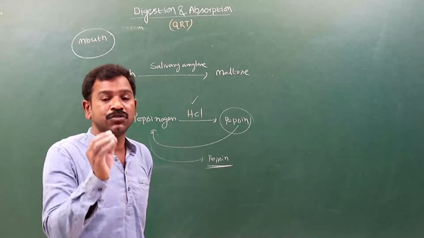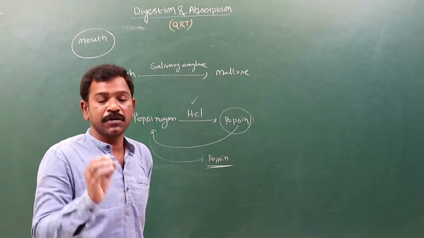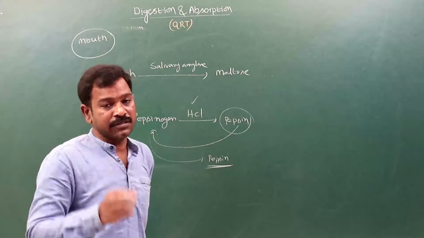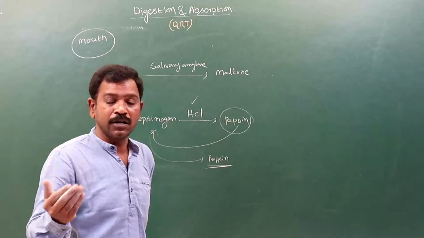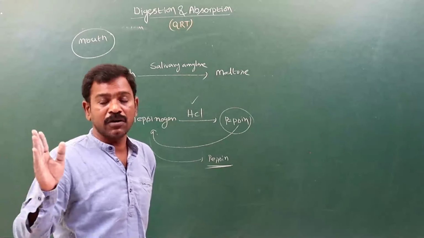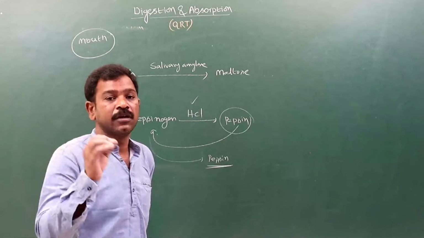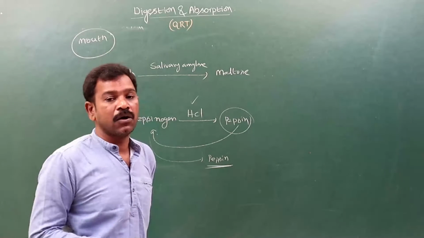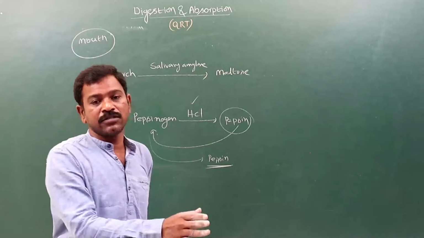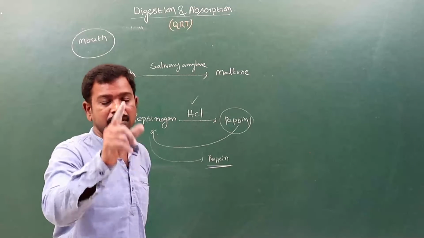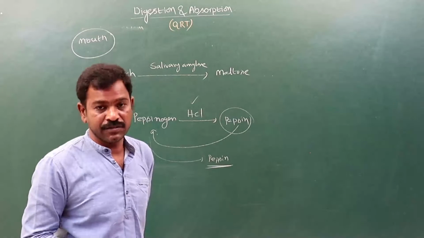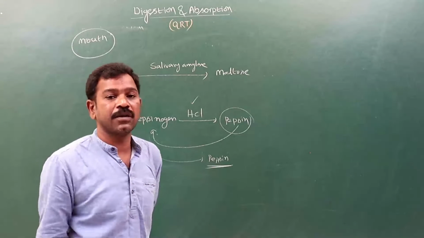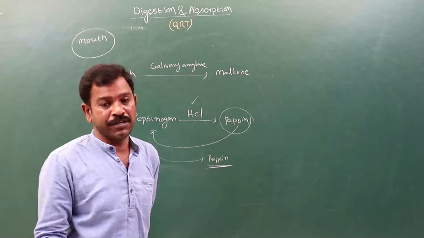Immediate energy-giving sources are the carbohydrates, because they are oxidized immediately when compared with proteins and lipids. Lastly, the lipids are oxidized. Lipids take more time for oxidation. First, which is oxidized among these three? Nothing but carbohydrates. Got it? Like this, that is the calorific value of the different food materials.